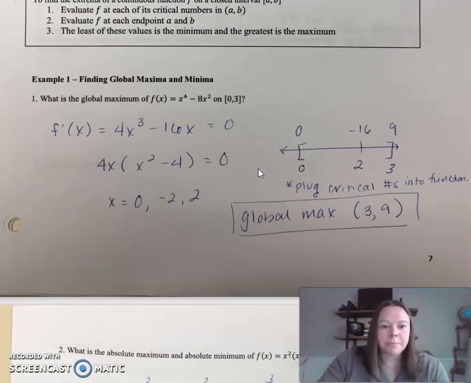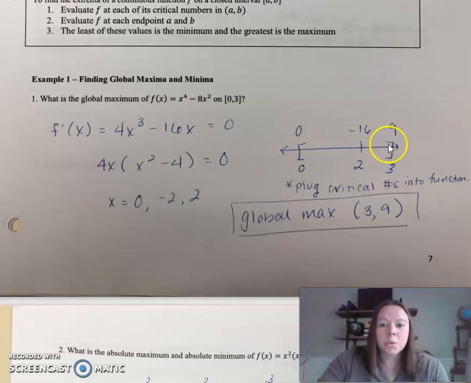All right, so let's see one. What is the global max of our function on the closed interval from 0 to 3? Notice when I went to make my number line, I jumped ahead. Find the derivative, set it equal to 0. These are your critical numbers. On this function, these are where the interesting things are happening. So I created a number line, or you could actually just write out your points. You might do a candidate test. It doesn't matter how you do it.